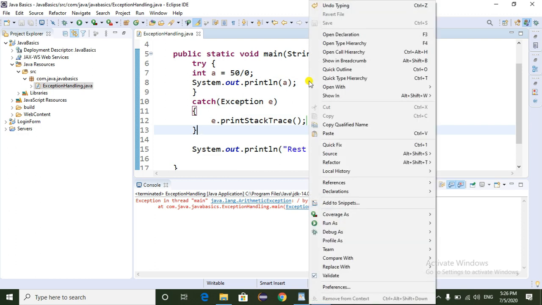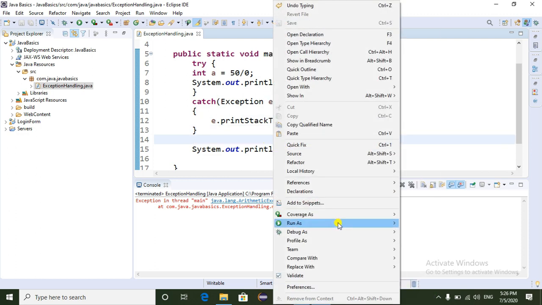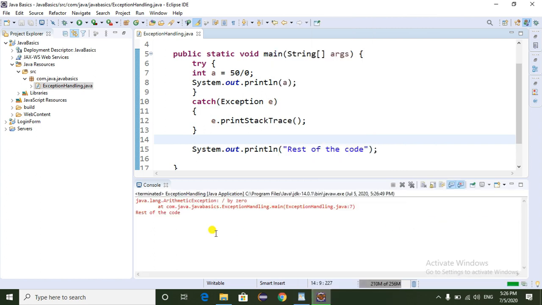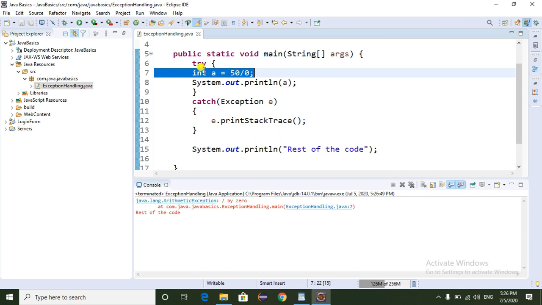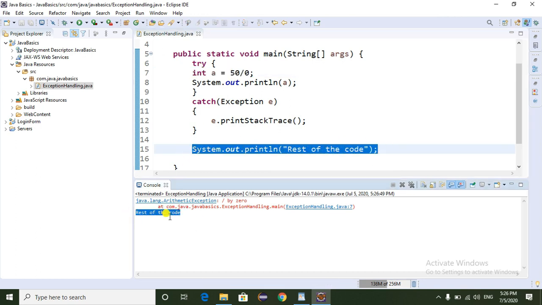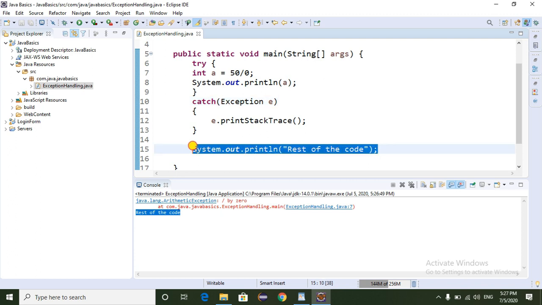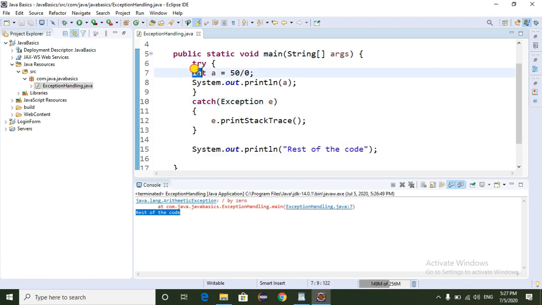Now we are going to see the output. Now I am going to run as Java application. Even though we are getting the exception in the 7th line, the rest of the code is executing. Here we can see the rest of the code. Suppose we are not using the try catch block, then the rest of the code is not executed because the cursor terminated at the exception.